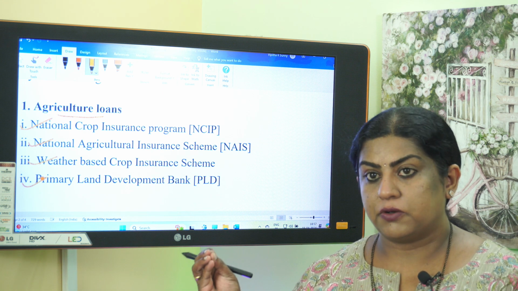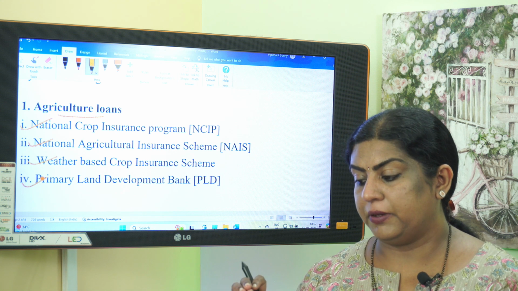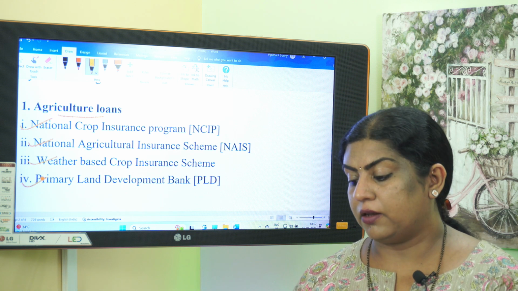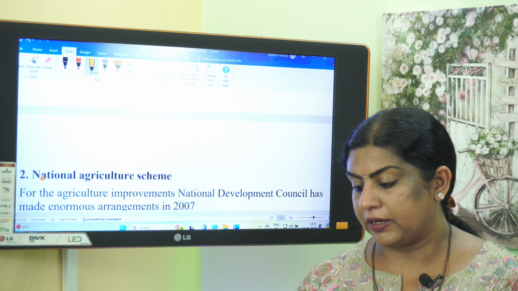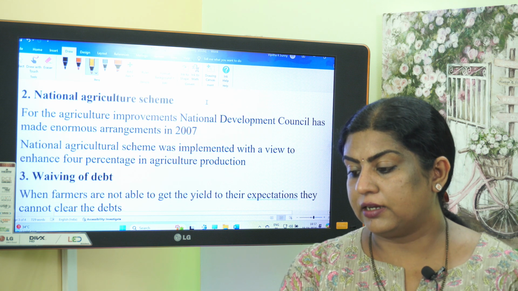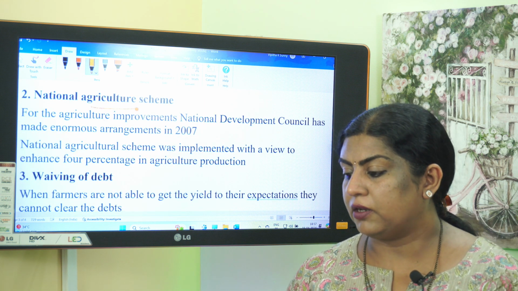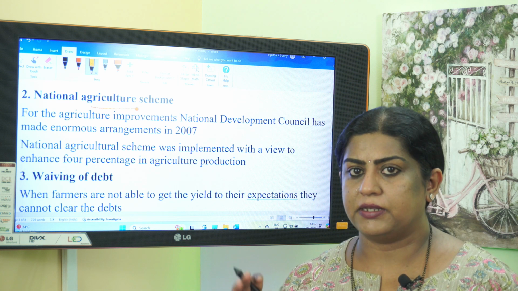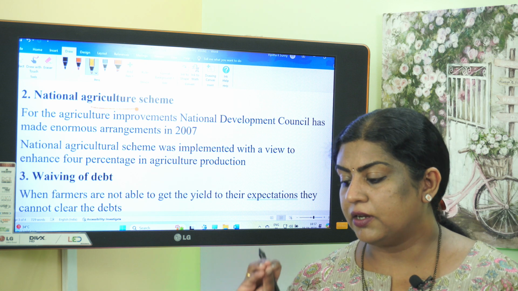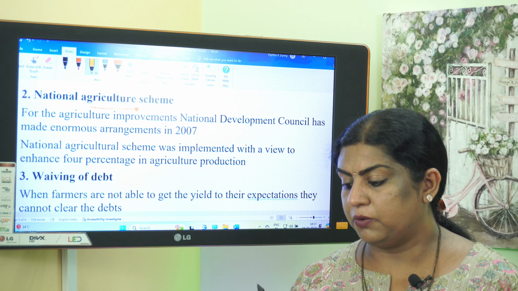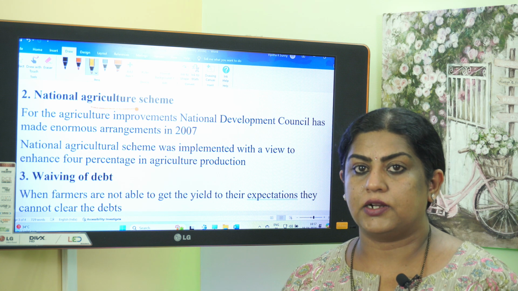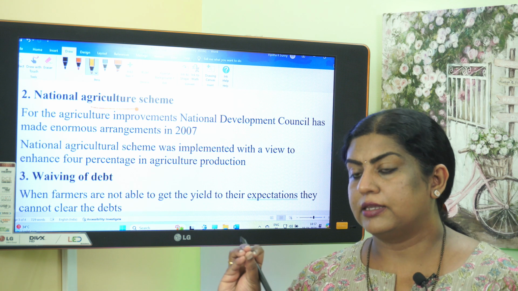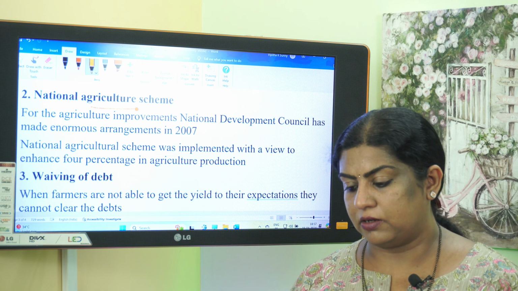So the National Crop Insurance Program, NCIP, was introduced by the government. The National Agricultural Scheme is there, the Weather Based Crop Insurance Scheme, and also the Primary Land Development Bank. Now there are some national agricultural schemes for the improvement of agriculture. The National Development Council made a lot of arrangements in 2007. The National Agricultural Scheme was implemented with a view to enhance agricultural production by 4%. So, for the purpose of development and improvement of agriculture, this National Agricultural Scheme was introduced.